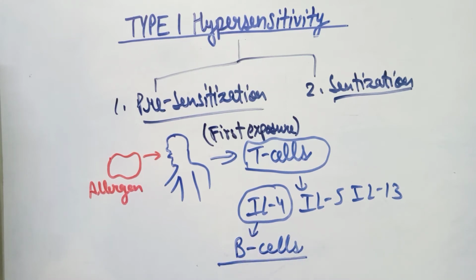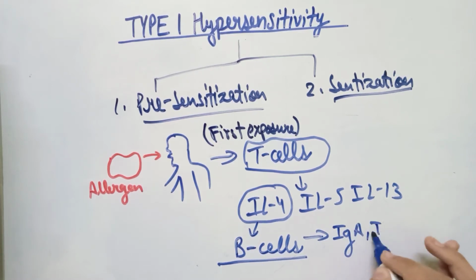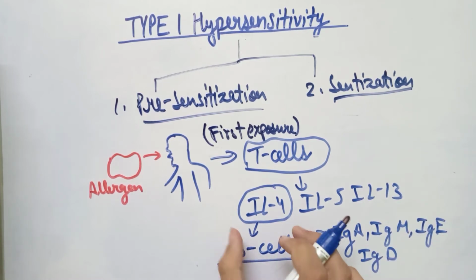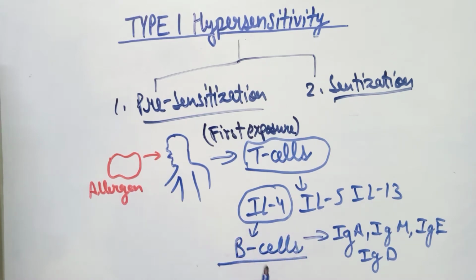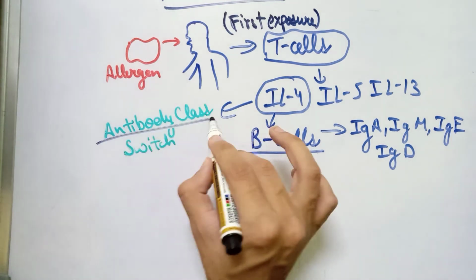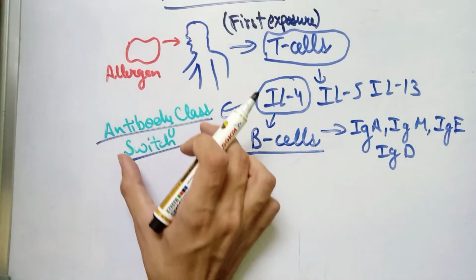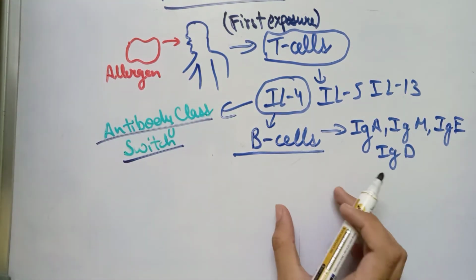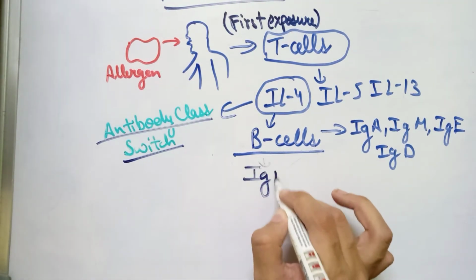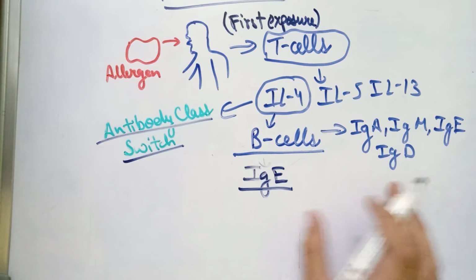Now, these B cells, as we know, are responsible for the formation of a class of antibodies which are IgA, IgM, IgE, IgD, as we know. But now, the cytokine IL-4 will cause a phenomenon known as the antibody class switch. This antibody class switch means that now B cells will only produce IgE antibody and all other antibodies will not be produced.